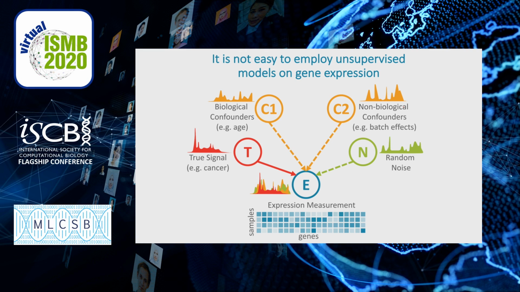Unfortunately, it is not straightforward to employ these promising models on gene expression data because they often contain out-of-interest sources of variation in addition to the signals we seek. For instance, we can observe variations as a result of out-of-interest biological variables such as age or technical artifacts such as batch effects. We call these biological or non-biological artifacts that systematically affect expression values confounders.